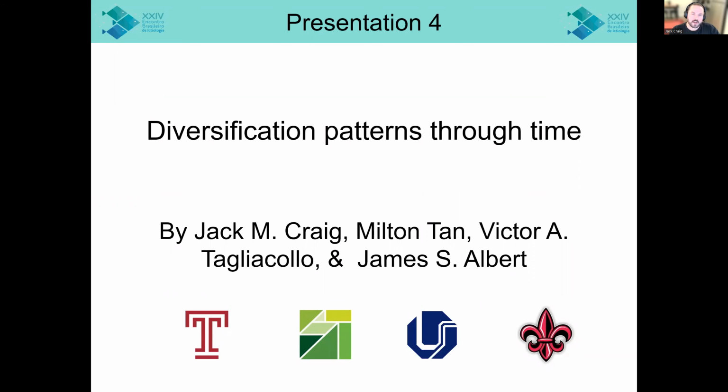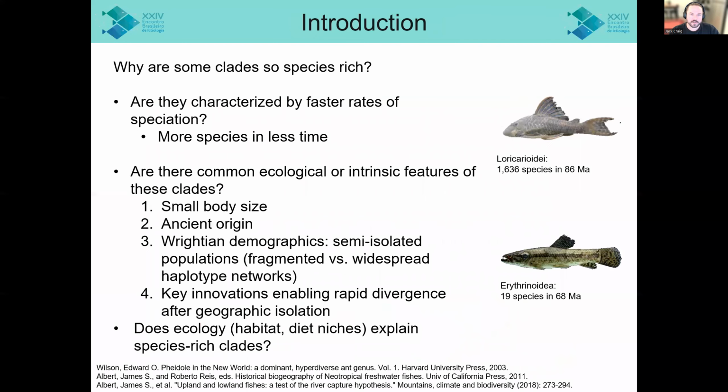Hi, folks. Today we're going to talk about patterns of diversification through time among the major clades of the neotropical freshwater fishes. And this talk begins with a big question, and that is, why are some clades species rich, but others are not? Are these clades characterized by faster rates of speciation, capable of generating more species in less time than others?